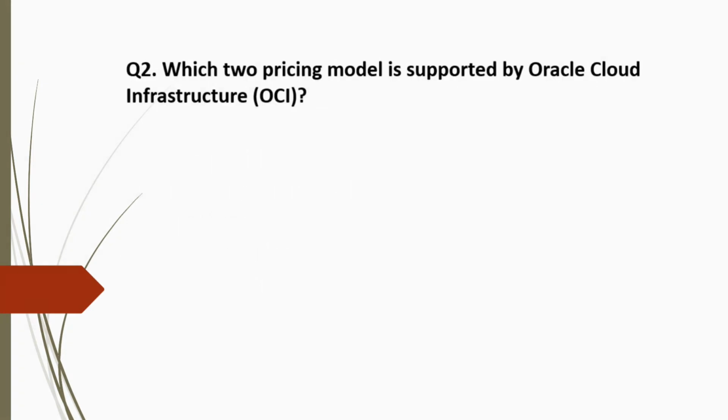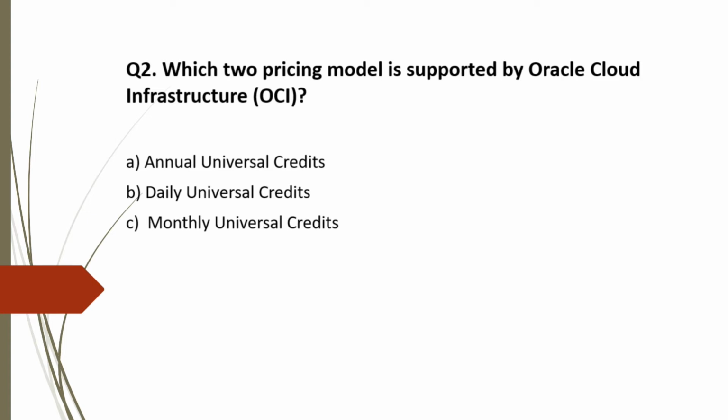Now question 2. Which two pricing models are supported by Oracle Cloud Infrastructure? Option A, annual universal credits. Option B, daily universal credits. Option C, monthly universal credits. Option D, weekly universal credits. Let's move to the Oracle documentation.